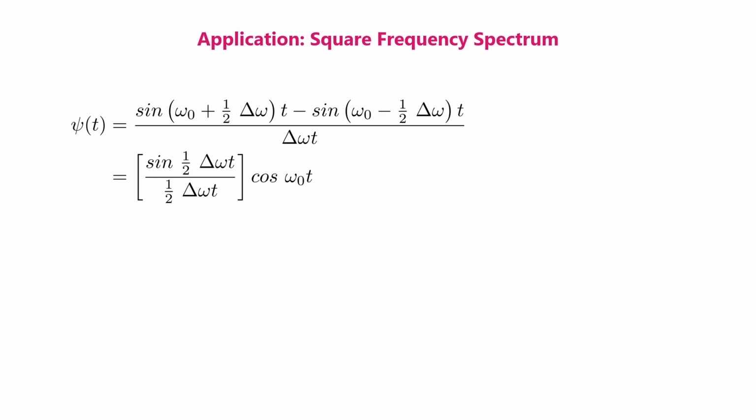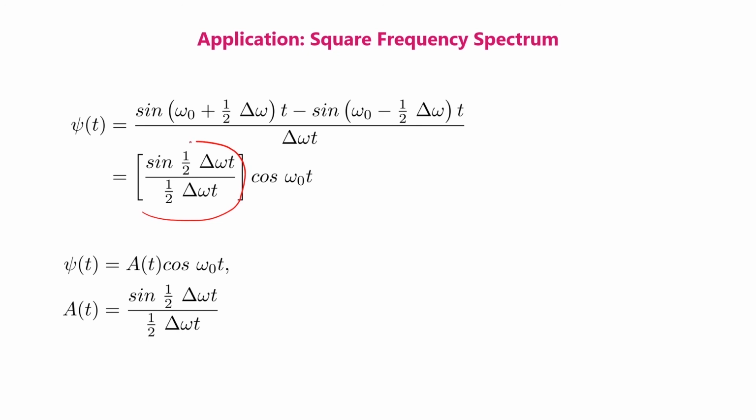In the next step, we will expand the terms by using the equations for sine(a plus b) and sine(a minus b). When we expand the equation and do the simplifications, we'll get sine of half delta omega t divided by half delta omega t times cos omega 0 t. We'll denote the terms in the bracket as A(t). Therefore, this equation becomes psi(t) equal to A(t) cos omega 0 t, and A(t) equal to sine of half delta omega t divided by half delta omega t. We have done a detailed analysis of this pulse in our earlier sessions.